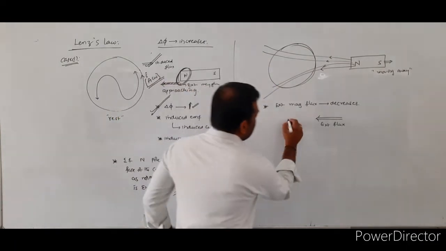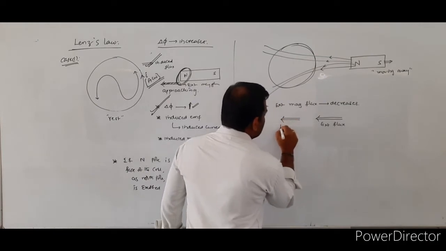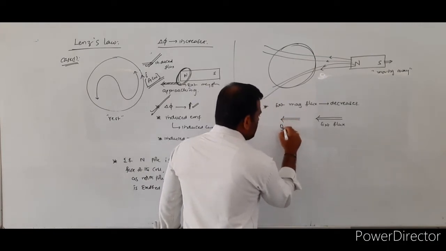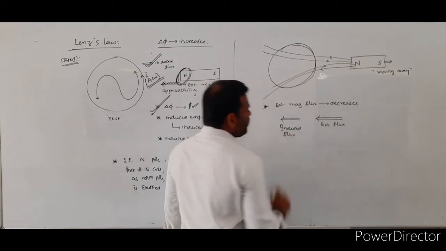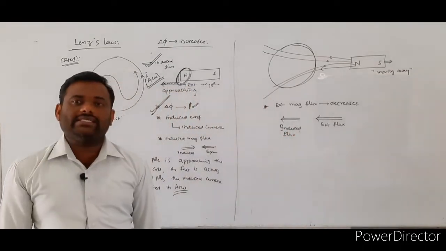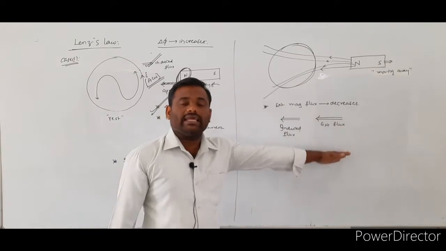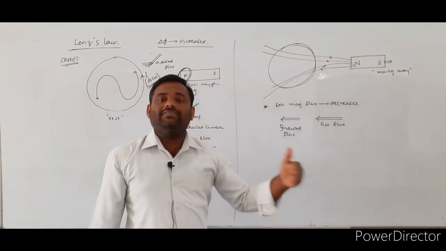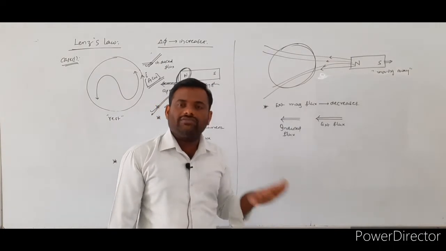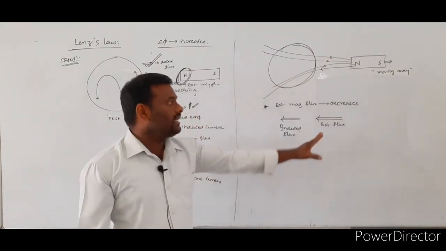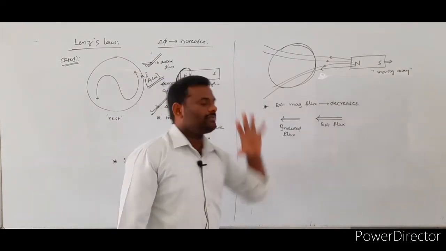So in this case, the induced flux also acts in the direction of the external flux, since the external magnetic flux value is decreasing.